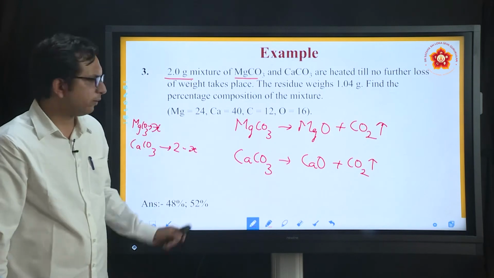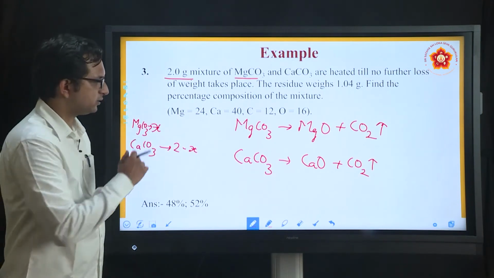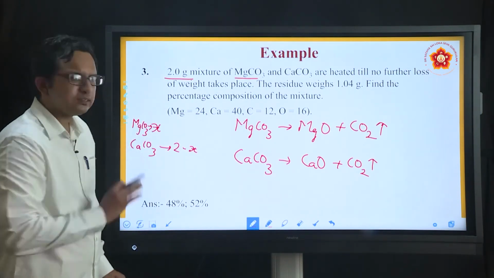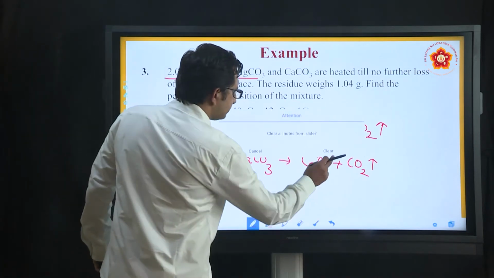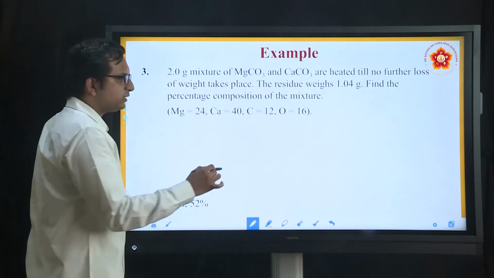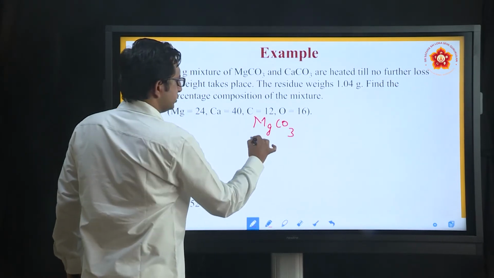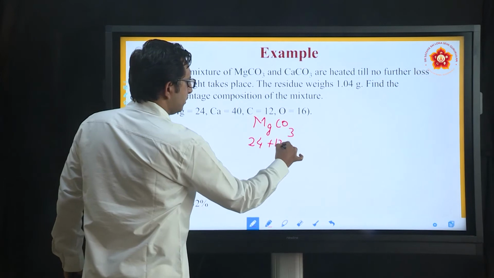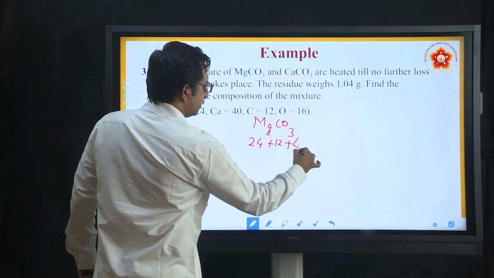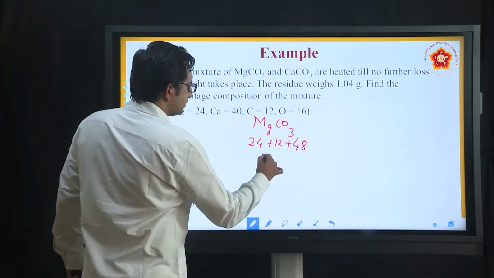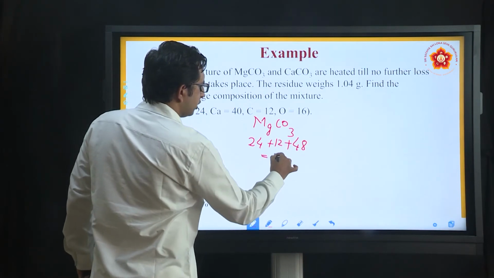Now, when I consider MgCO3 as x and the other as 2 minus x, let me just clear up this part. In MgCO3 we shall first find out the mass which has been present. 24 plus 12 plus 16 into 3, which is 48. If you take up this calculation, you will get around 84.